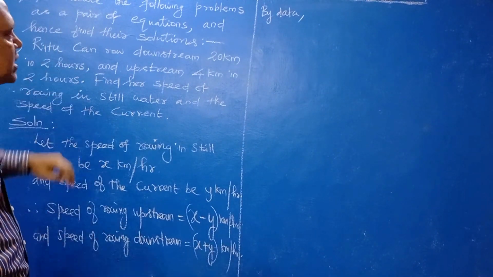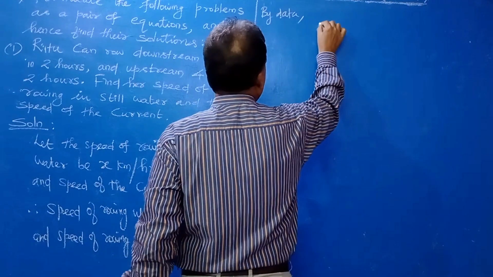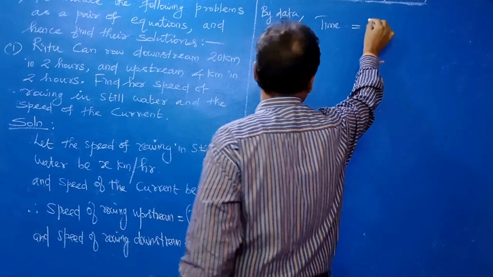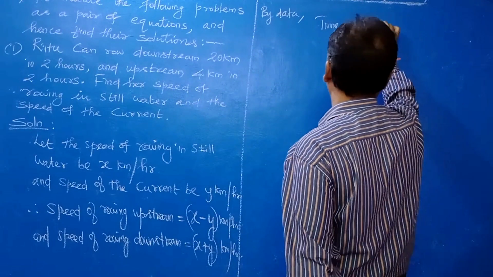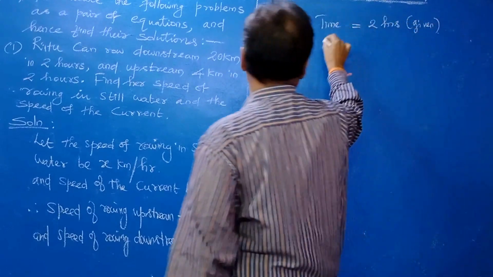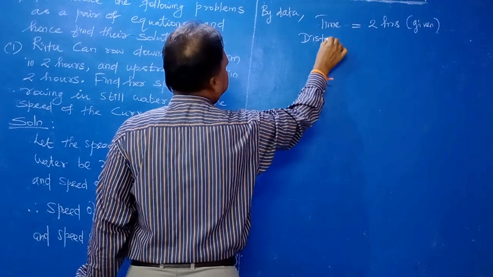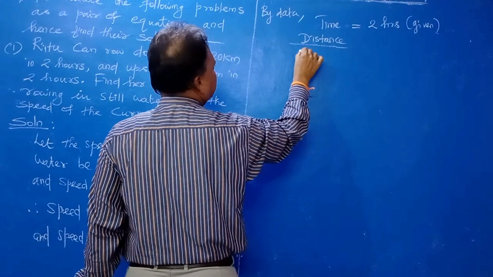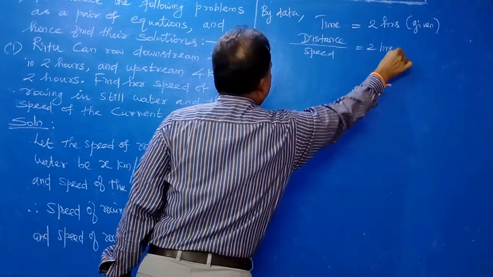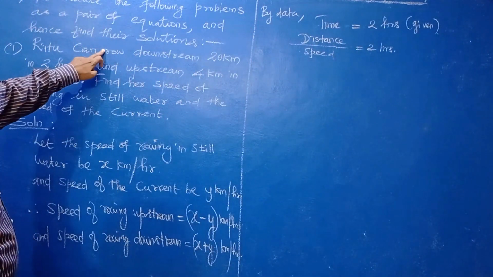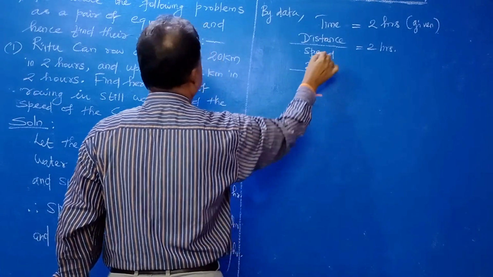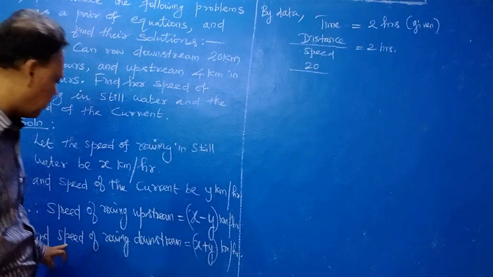Therefore, time is how much? 2 hours given. So time, for which you know the formula, distance by speed, is equal to 2 hours. What is the distance in downstream? 20 km given. 20 by the downstream speed, which is x plus y.